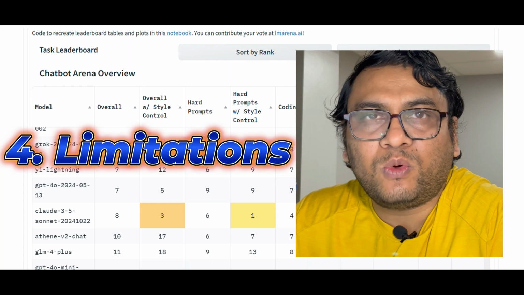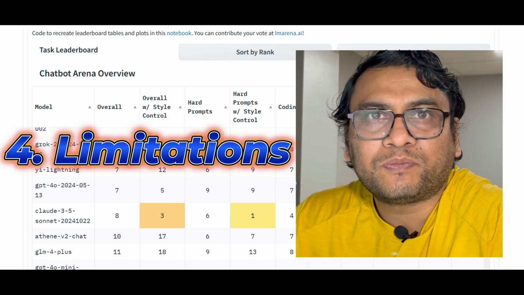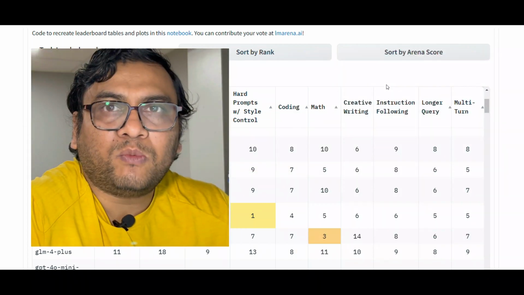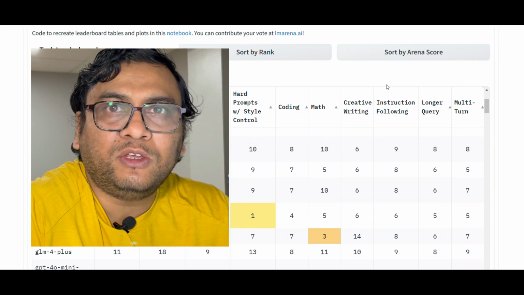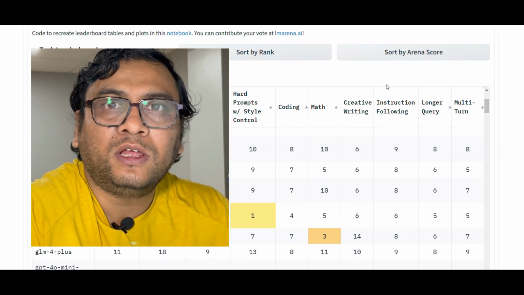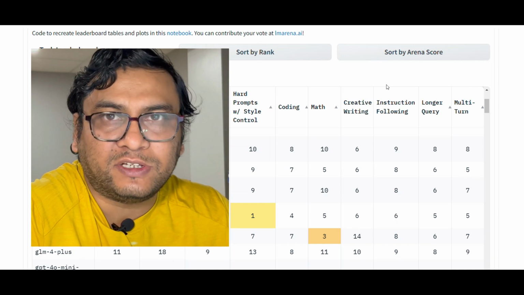Now let's talk about the last point, which is basically what limitations we can see very clearly today. Number 1 is the user bias. The demography of the users might not cover the complete global variance. That means we have a skewed result.